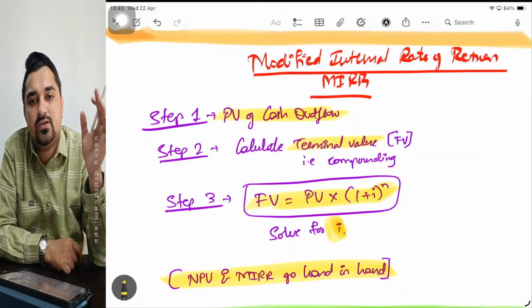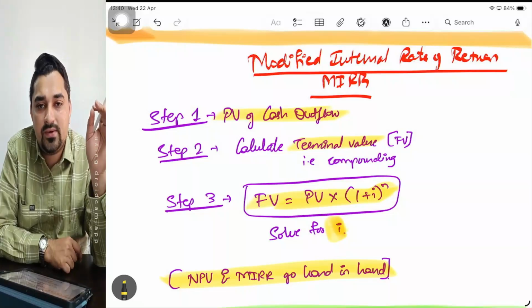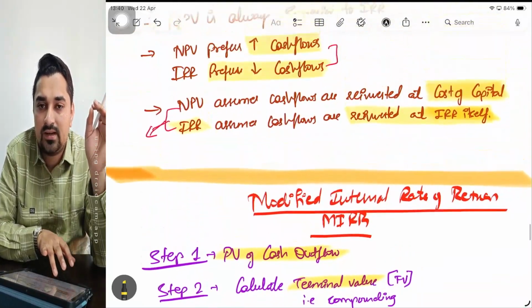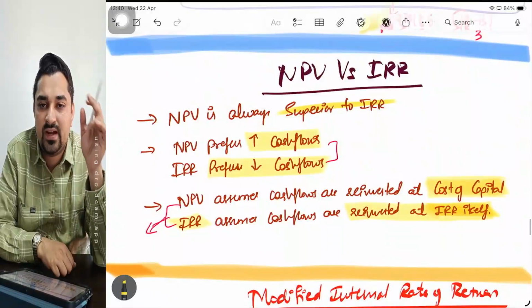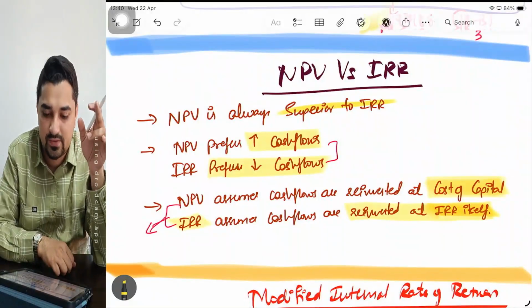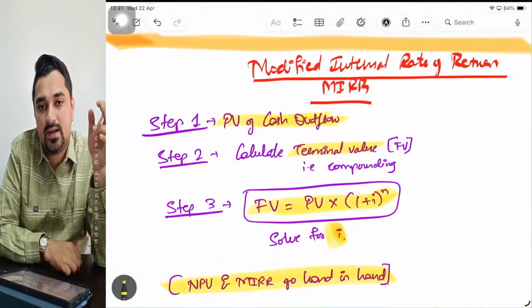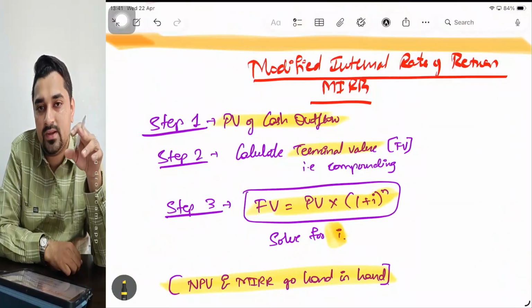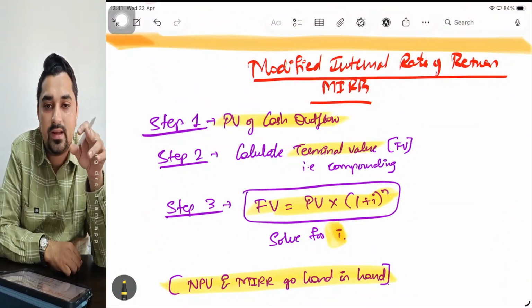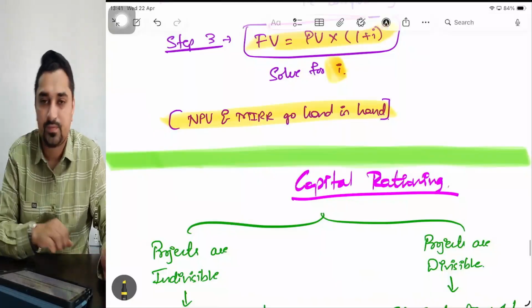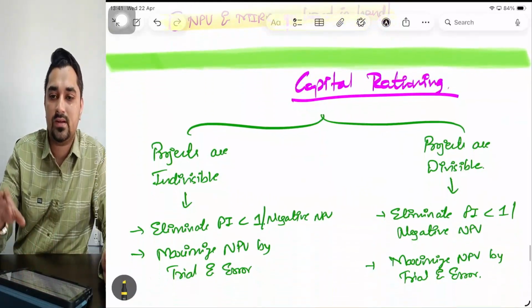Understood? At any given point of time, IRR is not relevant only because of this reinvestment assumption, and that is the reason whenever there is a conflict between NPV and IRR, NPV will prevail. But whenever you have to take a decision between NPV and MIRR, both will give you the same decision. NPV and MIRR will both flow in the same direction. Understood? Again, these were the capital budgeting techniques.